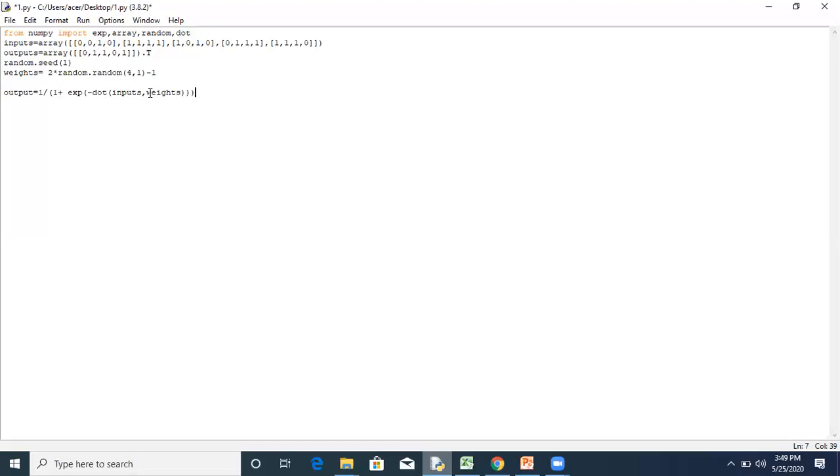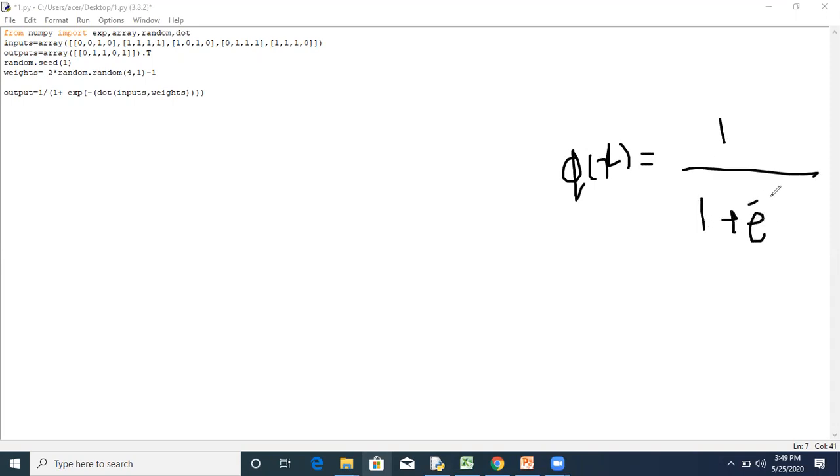So here, exponential minus dot. As we have already discussed, the equation for the sigmoid function is given by phi of x equal to 1 upon 1 plus e to the power minus x.